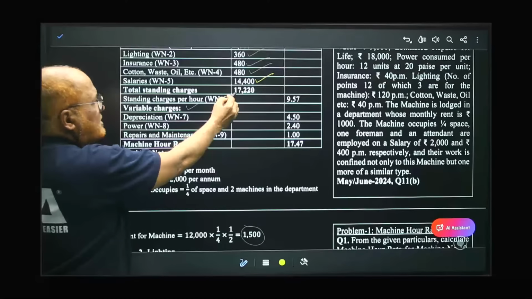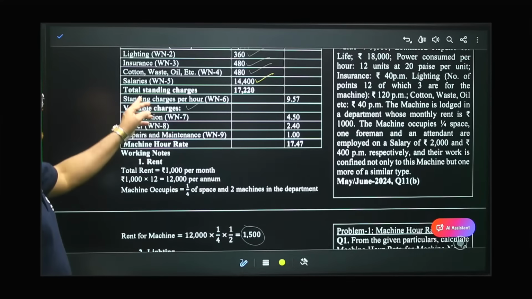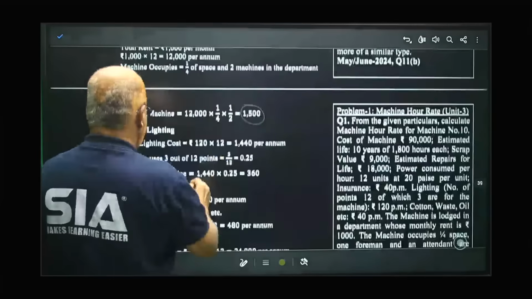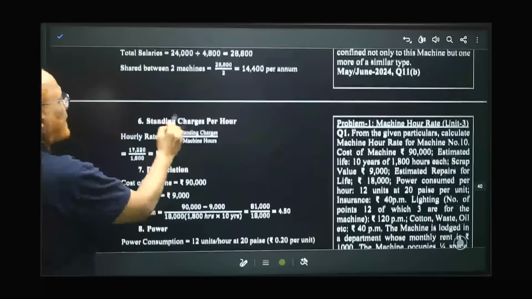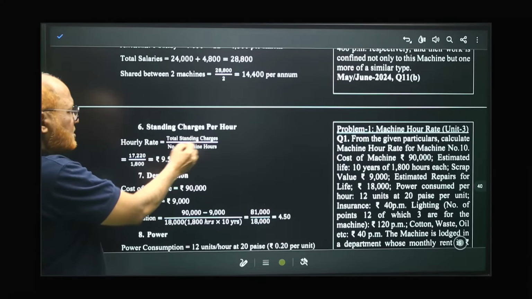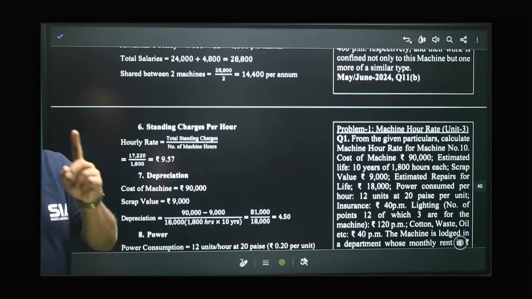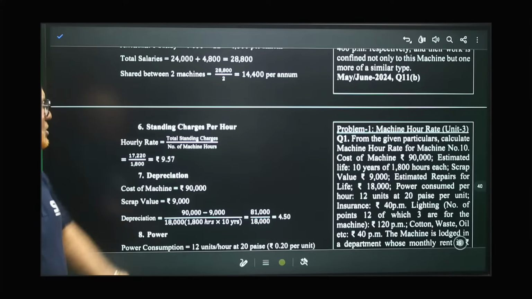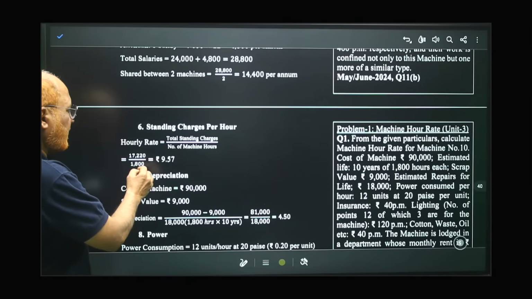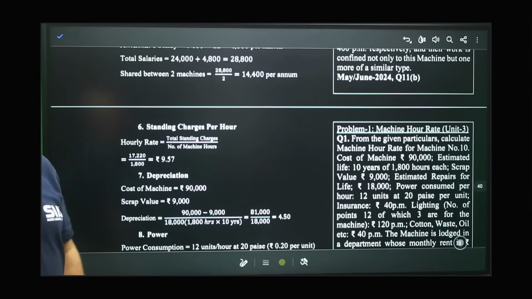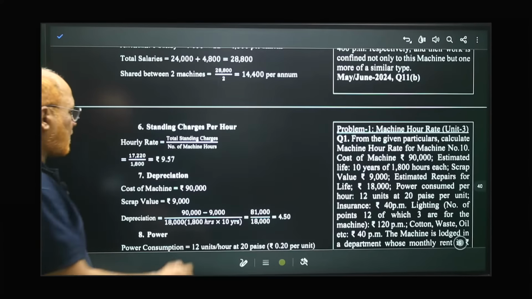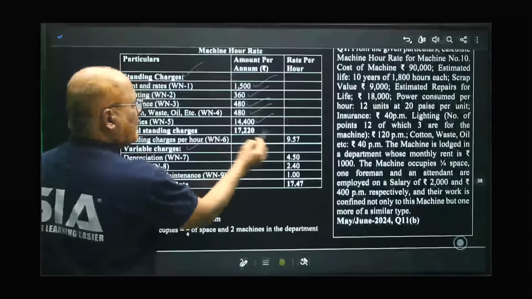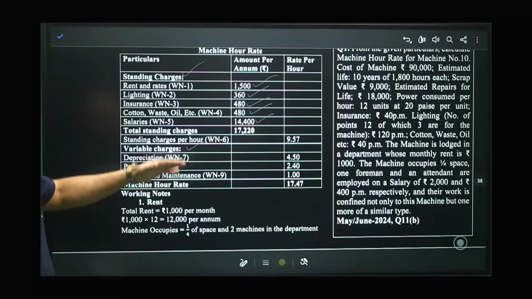The total standing charges are 17,220. We need standing charges per hour. Now I am coming down to working note number 6. Standing charges per hour: total standing charges divided by machine hours. How many hours does the machine run in a year? 1800 hours, that is given in the problem. So total expenditure 17,220 divided by 1800, 9.57. That is the standing charge per hour. So half of the problem is completed.